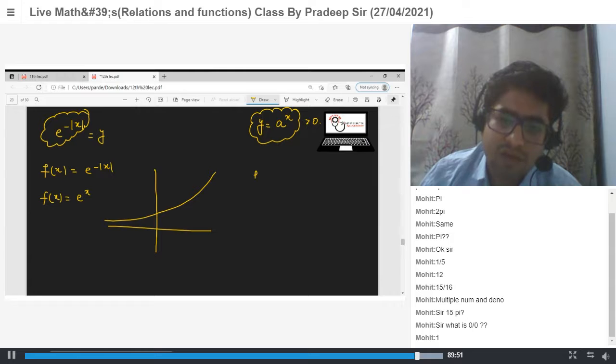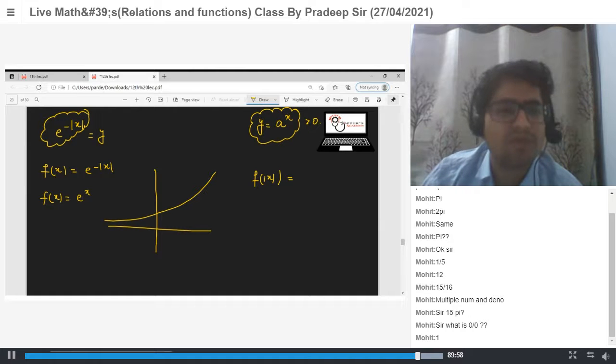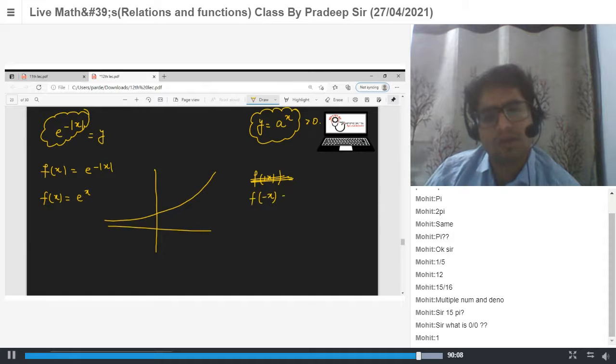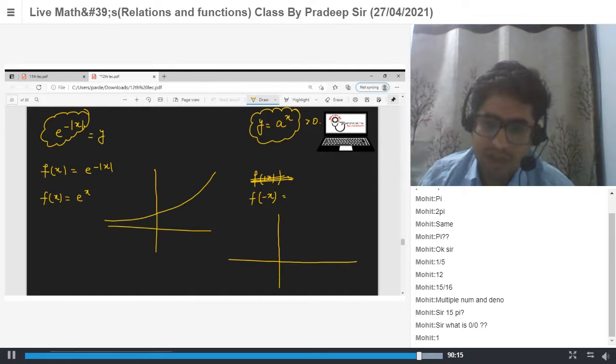So graph of f of mod x is what? Sorry, first the graph of f of minus x, which is the mirror image with respect to the y-axis. So this will be the graph.